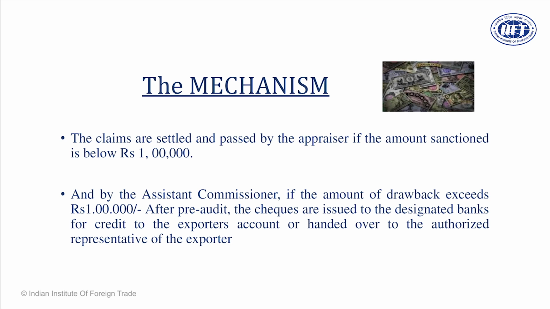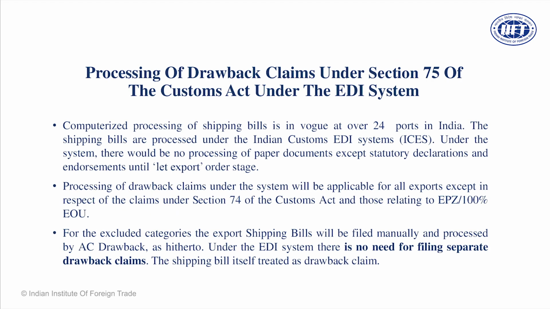And dear friends, once the claim is settled, usually in India claims are processed within 30 to 45 days, in some cases 60 days, in some cases 90 days. But usually within 45 to 60 days the claims are processed. In some cases I've learned that claims are processed within 25 days, 20 days. So within 3 months you are supposed to get your drawback claim.